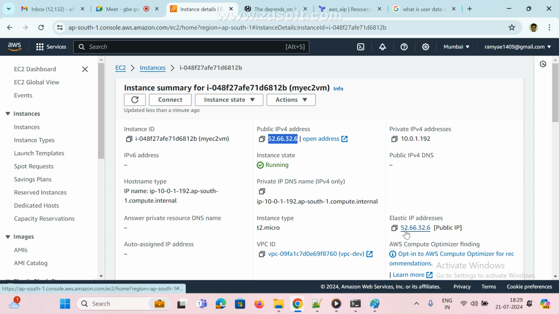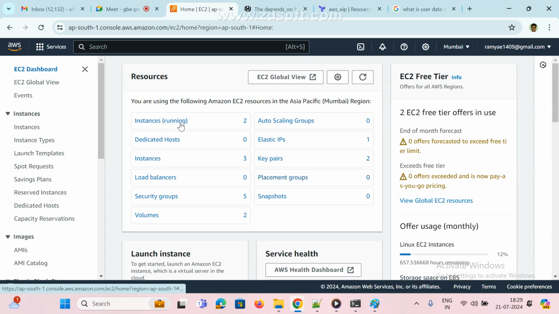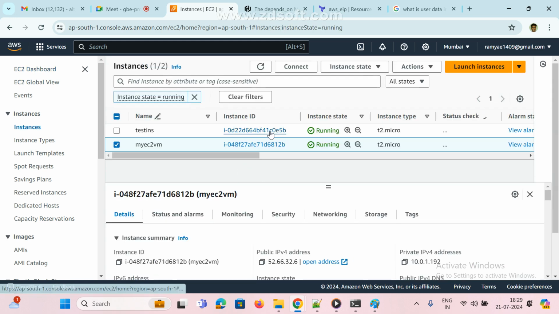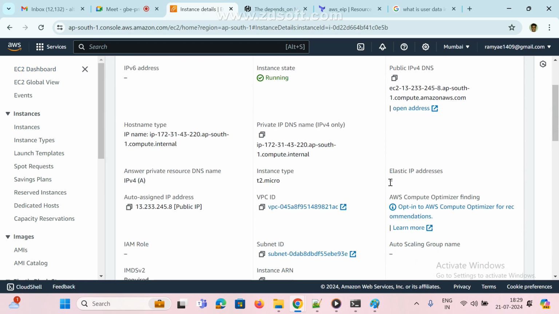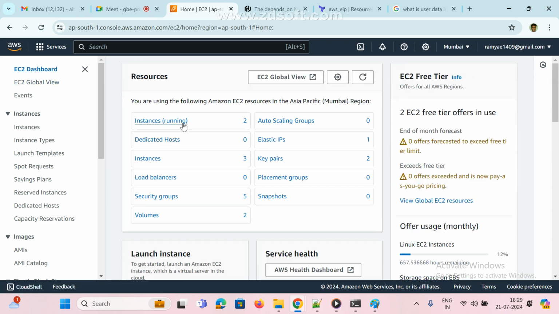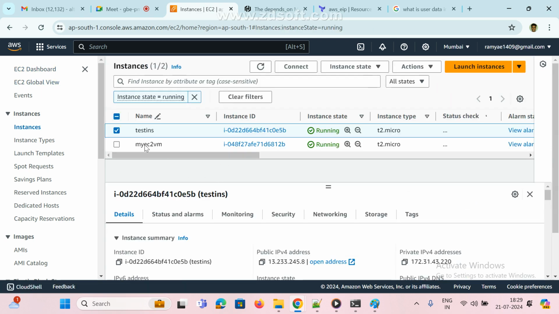52.66 elastic IP address. If you go to my instance, I created one, right? We can't see that one. Now see here, elastic IP: none. None means that is a public IP, so even if you shut down and restart your instance, it will change. But in this instance, I created one elastic IP and attached it to this instance.